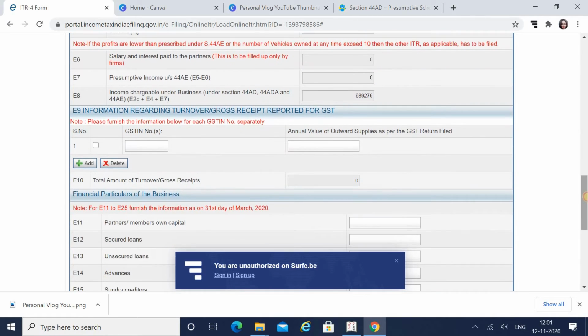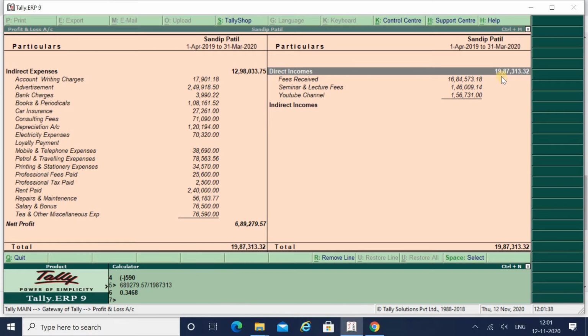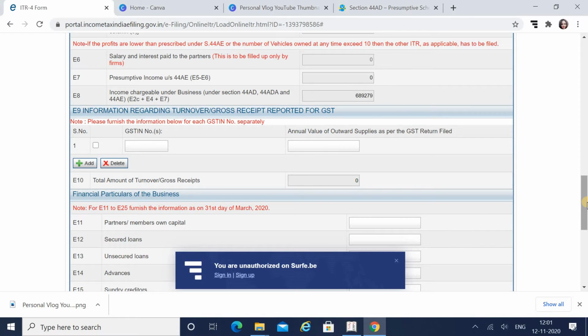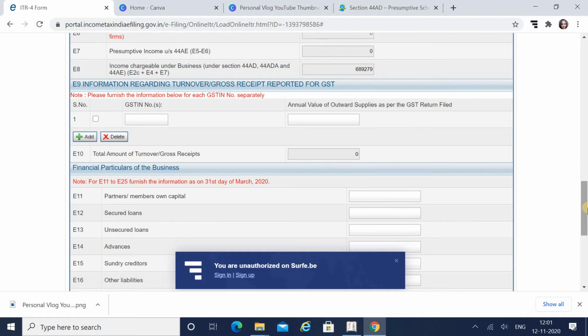Next we have information regarding turnover or gross receipts reported for GST. As my client's gross receipts are less than 20 lakhs, which is the limit for the service industry, he is not required to get GST registration, and hence it is not necessary for me to declare anything over here.